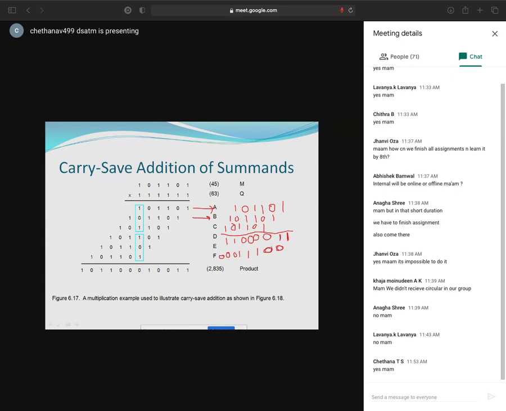1 plus 1 is 2. That means 0 is a sum value. Carry, I'll keep it here, 1. Next 1 plus 1 is 0, I'll keep it here. Then carry will be 1. Again 1 plus 1, 0. Carry will be 1. Okay. Next 1 plus 1, 0. Carry will be 1. Next 1 plus 0 is what? 1. So I don't have any carry, so put it 0 here.